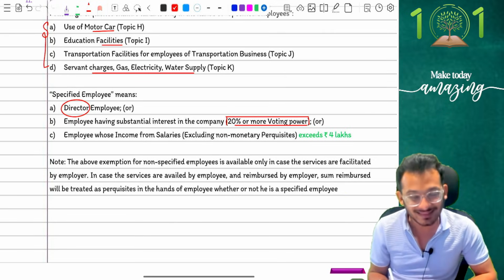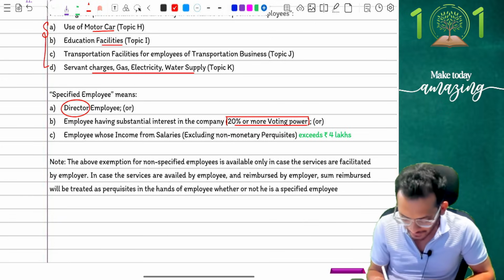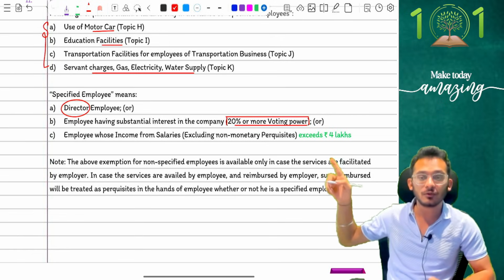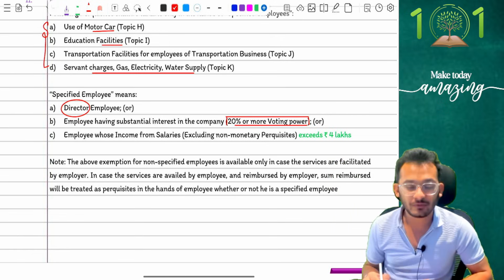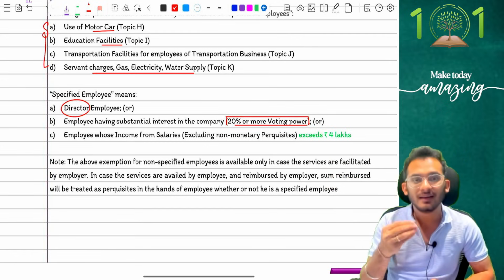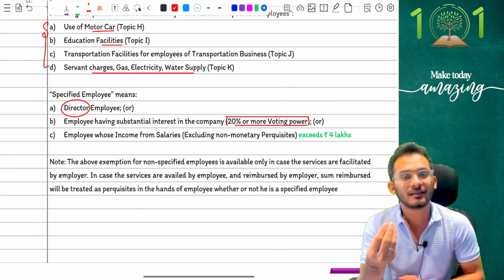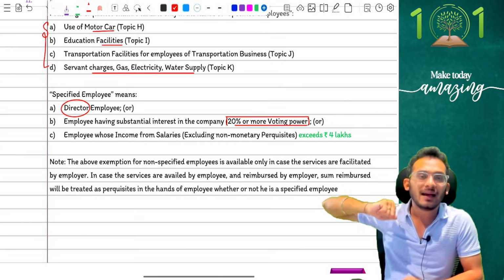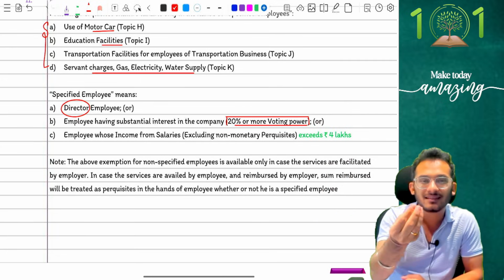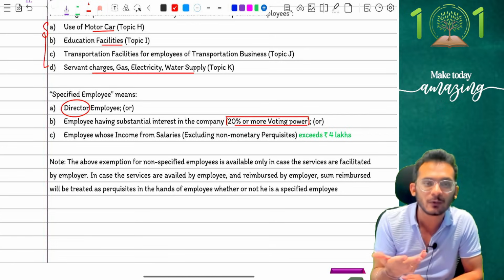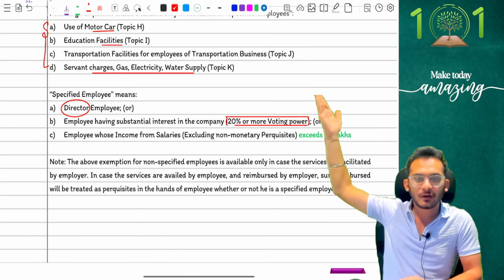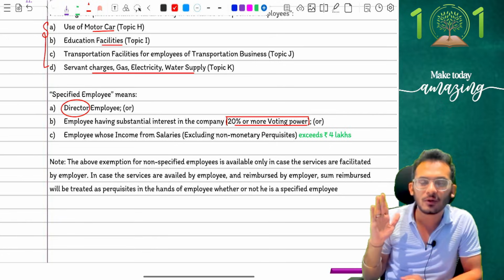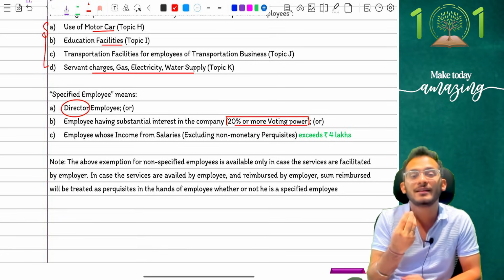Last time, if you notice in your books, it would say an employee whose income from salary exceeds 50,000 rupees. So there was a rule which said this number should be 50,000 rupees per annum. Imagine telling an employee that, sir, if your salary is more than 50,000 rupees per annum, you will be taxable for these items. An employee with a salary of 50,000 rupees per annum is about 3,000 rupees a month. You're expecting that employee to have 3,000 rupees to be exempted for servant charges and all. It did not make sense at all. The number was very old and redundant in today's regime.